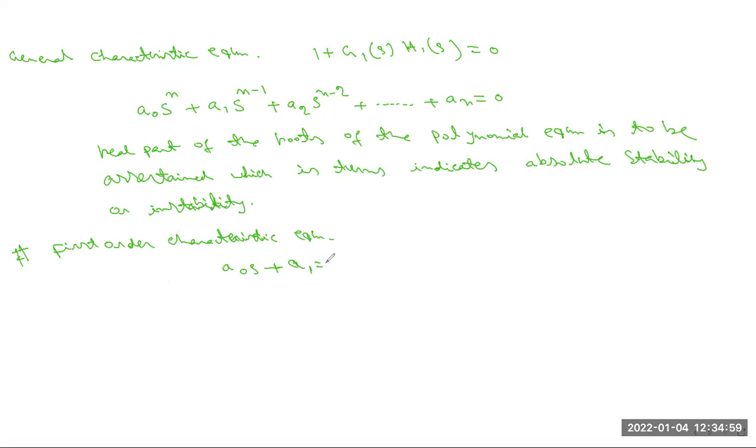We discussed in the previous module, module 2, the different orders of the characteristic equation: first order, second order, and so on, up to higher order characteristic equations. In this equation you can see a0s, where s has the highest order, and a1, where s is to the power 0. That means a0s plus a1 equals 0. So when you calculate the root of the equation, this is equation number 1.